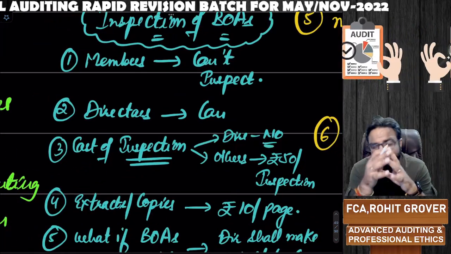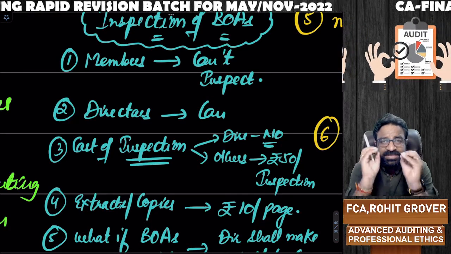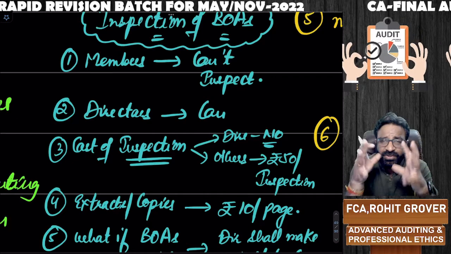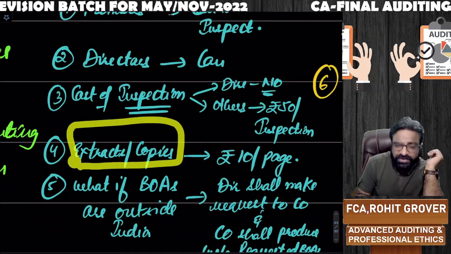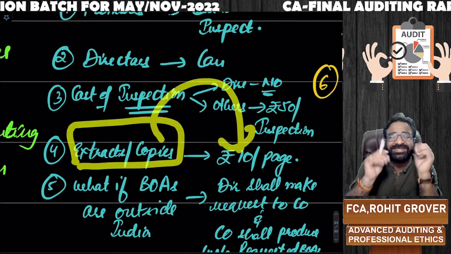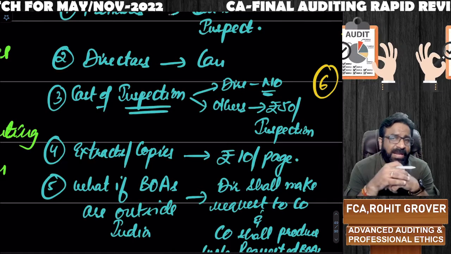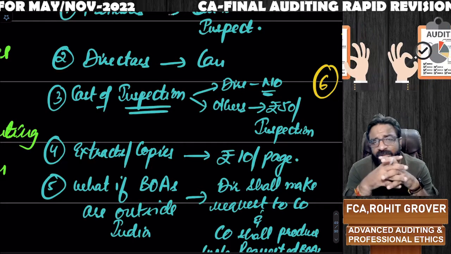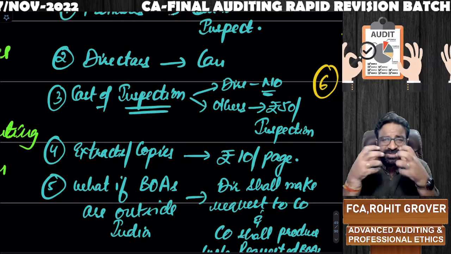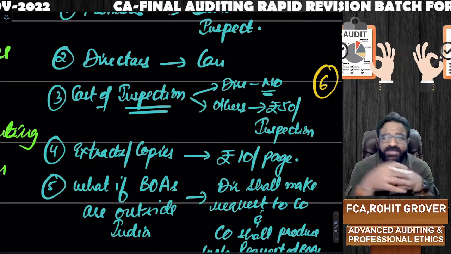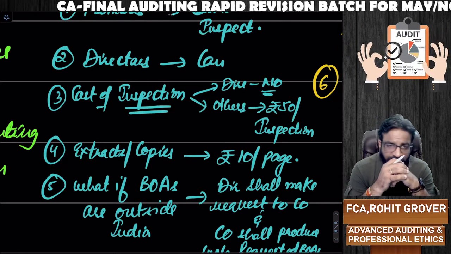But if anybody other than directors is inspecting, then 50 rupees per person per inspection is the cost of inspection of books of accounts. And if you want to take extracts or copies of the books of accounts, you will end up paying rupees 10 per page. Remember, the same rule is there in the LLP Act also. In the LLP Act the cost of inspection is 50 per inspection, but there the cost of extracts or copies is 5 rupees per page, but here it is 10 rupees per page. Are you getting the point?